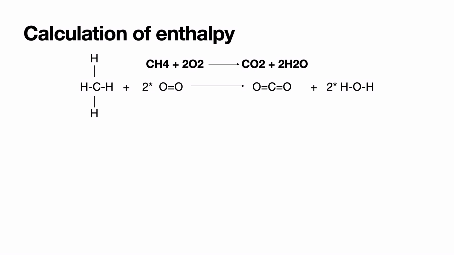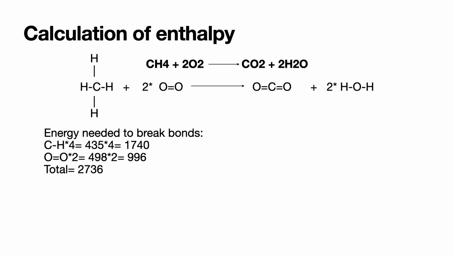In one water molecule, 2 H atoms make single bonds each with one O atom, meaning that each H atom shares 2 electrons with one O atom. On the left side of the equation, which includes the reactants, energy is needed to break bonds. If we know the energy required to break a C-H bond, or basically the bond energy, we can calculate the total amount of energy that is needed to break one molecule of CH4.